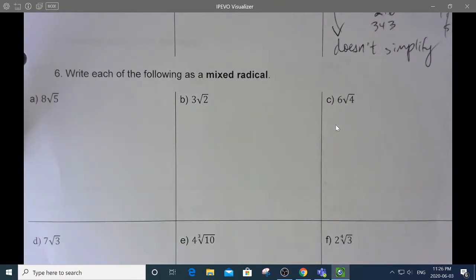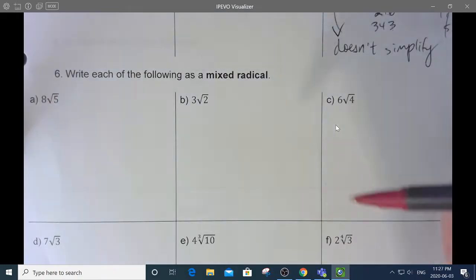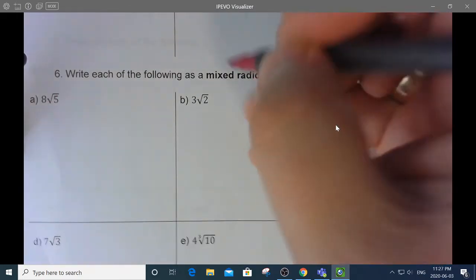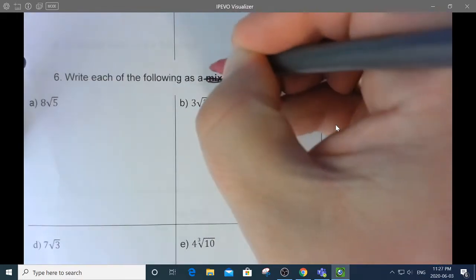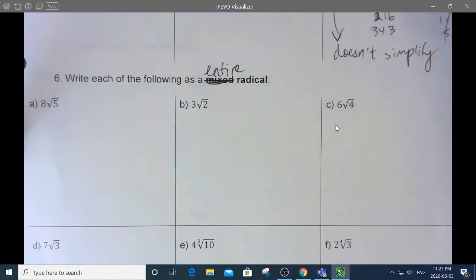Write the following as a mixed radical. That is a mixed radical. We had this problem in the notes. This is a mixed radical. We would like this as an entire radical. That's a mistake. That's a typo.